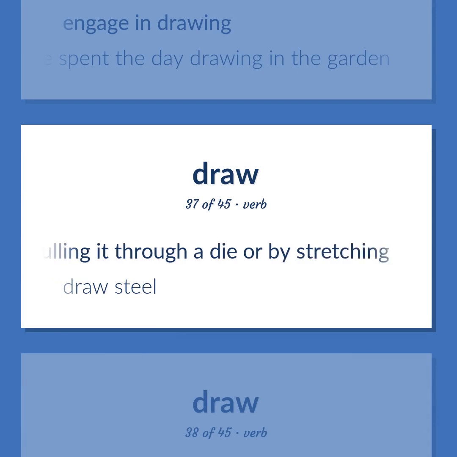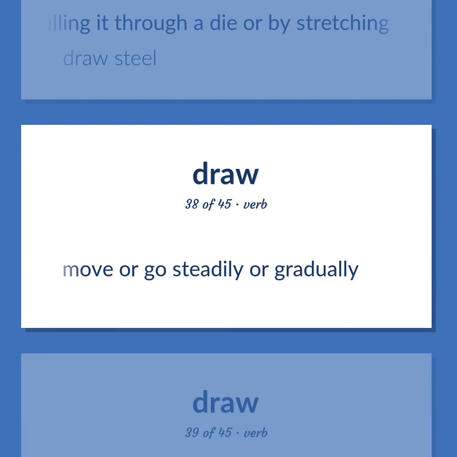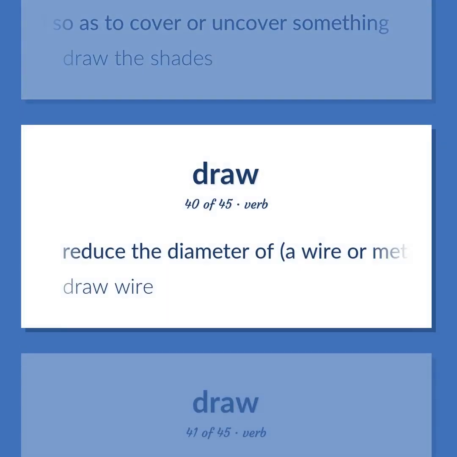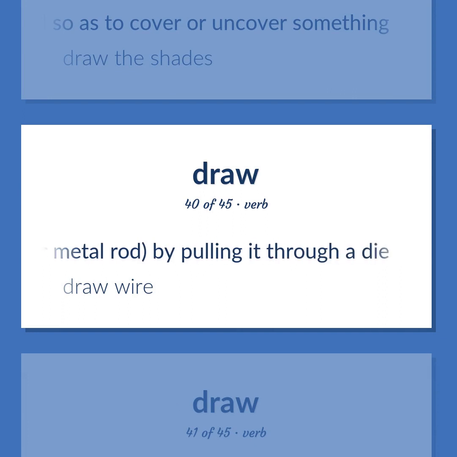Draw steel. Move or go steadily or gradually. Move or pull so as to cover or uncover something. Draw the shades. Reduce the diameter of a wire or metal rod by pulling it through a die. Draw wire.